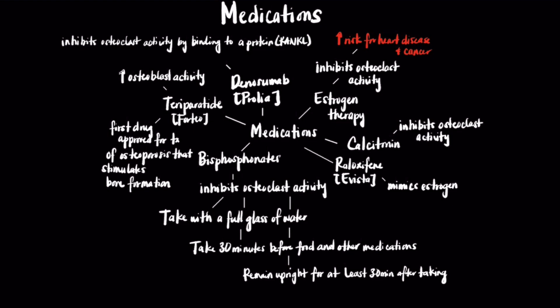Instruct patients taking bisphosphonates to take it with a full glass of water, take it 30 minutes before food and other medications, and to sit upright for at least 30 minutes after taking. Other medications like Prolia and Evista also serve to inhibit osteoclast activity. Forteo is a medication that promotes osteoblast activity and is the first drug approved for treatment of osteoporosis that stimulates bone formation.